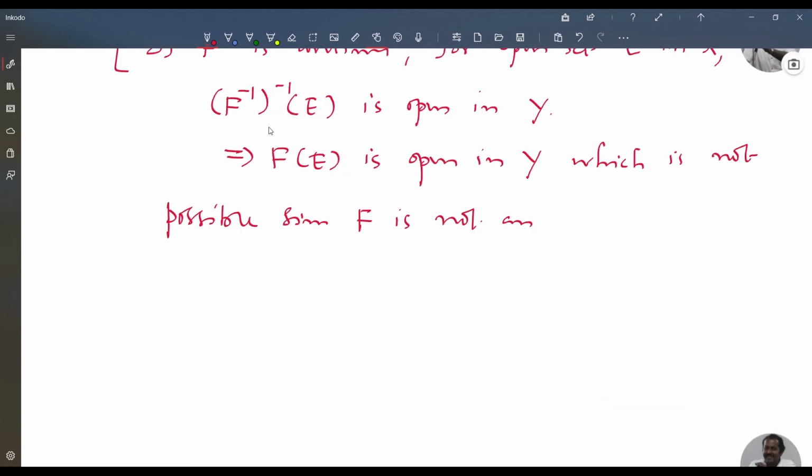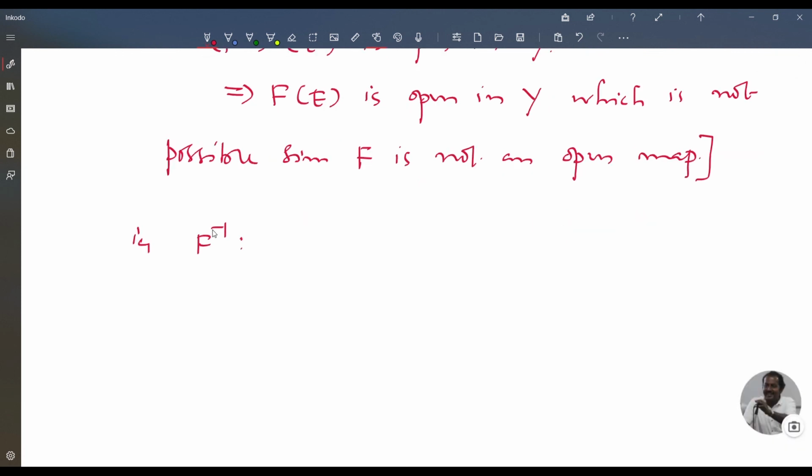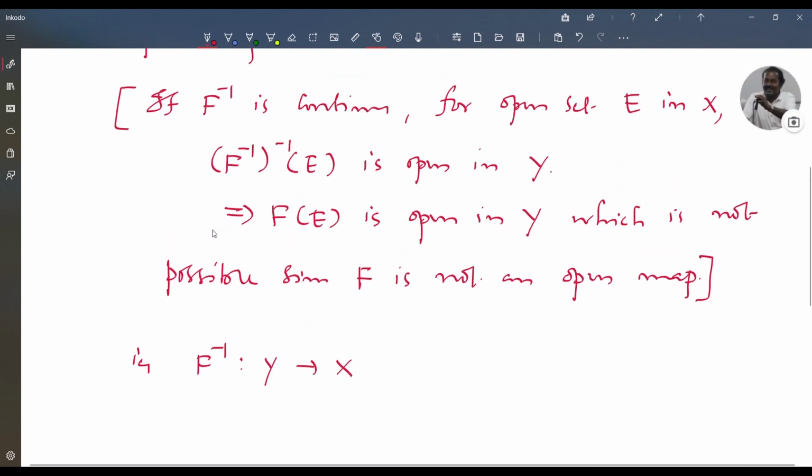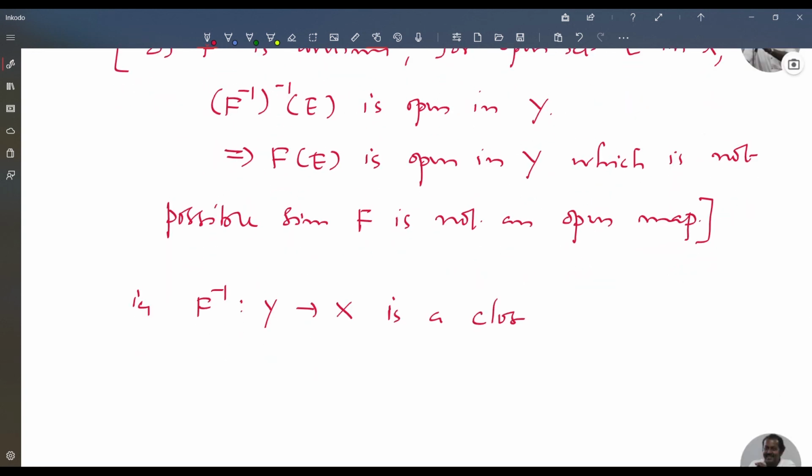That is, f inverse from Y to X is a closed linear map, but f inverse is not continuous.